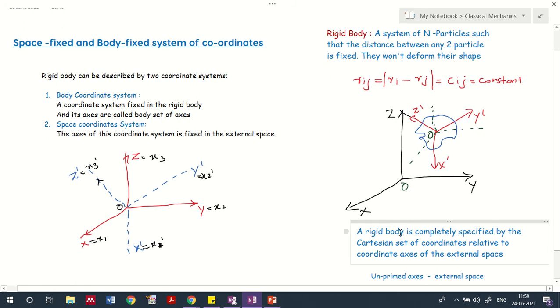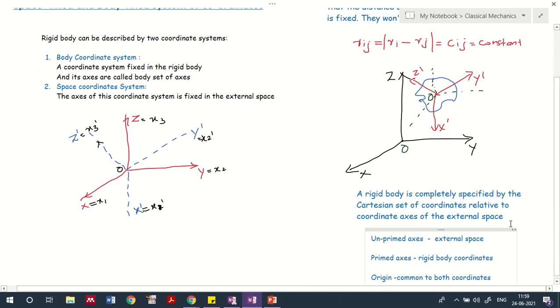So a rigid body is completely specified by the Cartesian set of coordinates relative to the coordinate axis of the external space. That is basically represented by this image. There should be at least two coordinates to specify any rigid body.